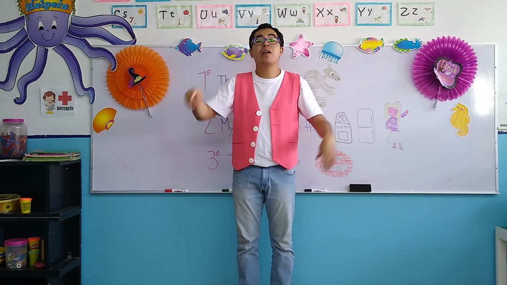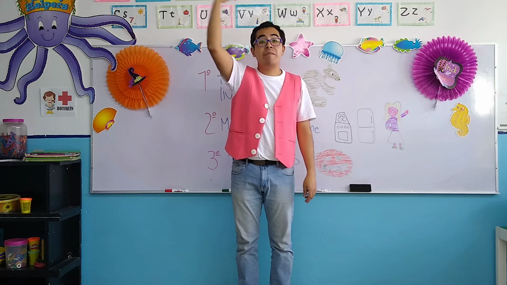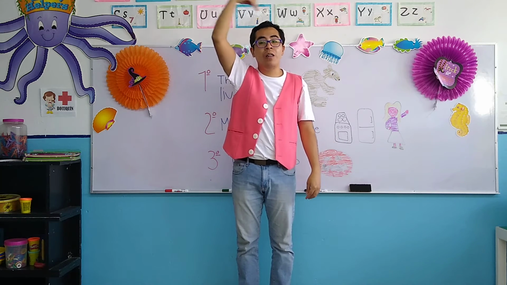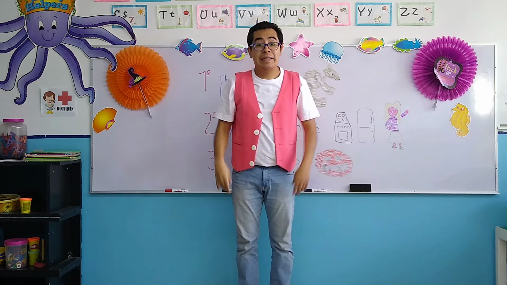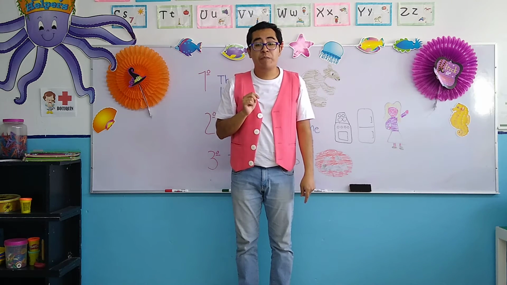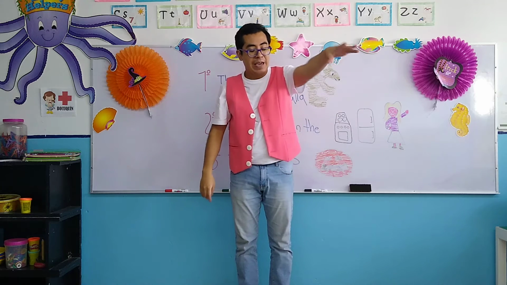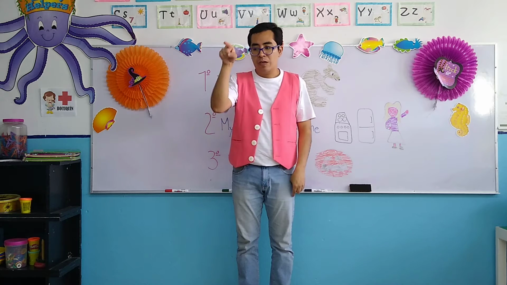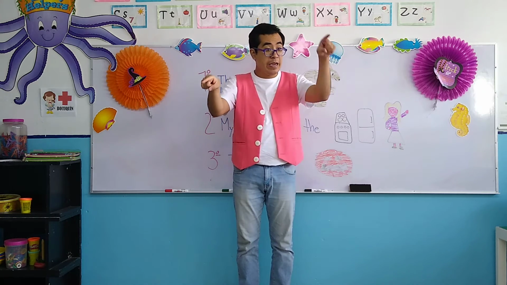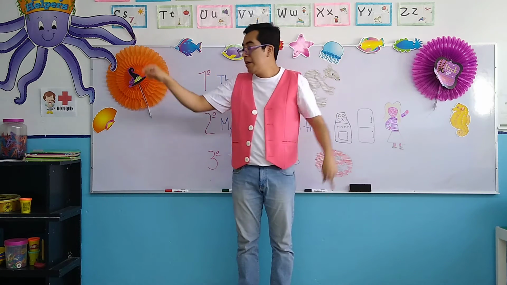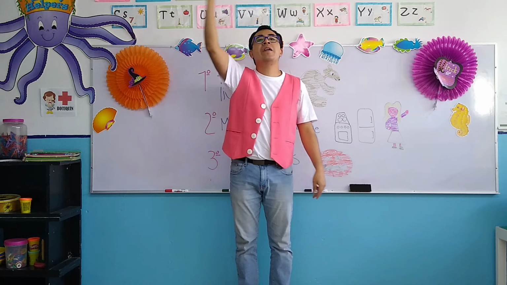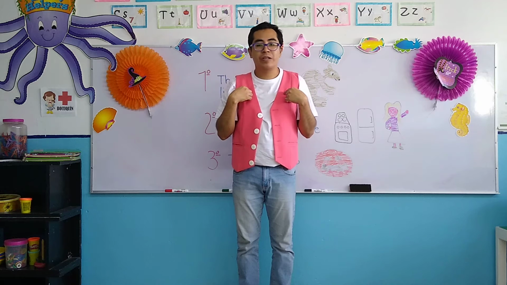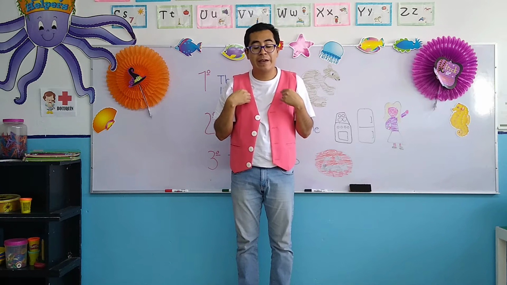Any type of animal. We, remember, nosotros, including the teacher, we, all of us, todos, and they, only for a group of people, they, ellos, okay? Very good. One more time. I, you, he, she, it, we, and they, okay? They, not the teacher. The teacher is not included in they, okay?